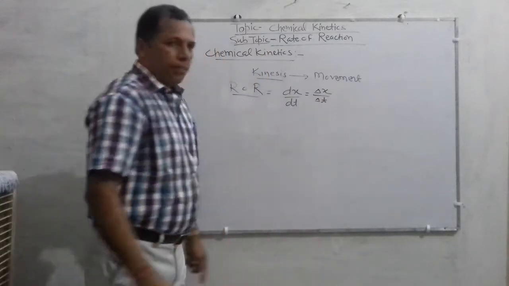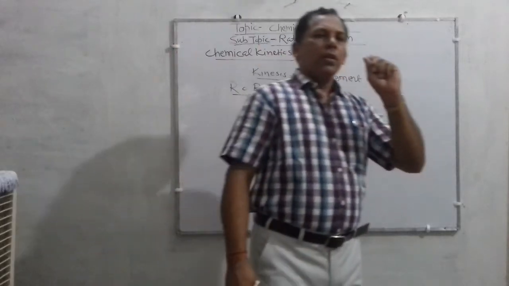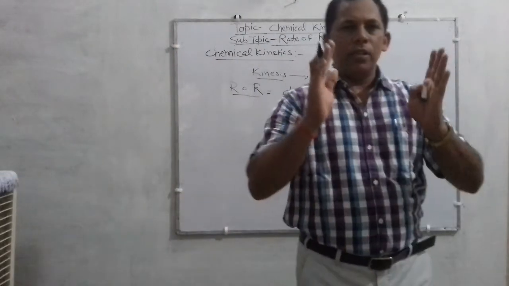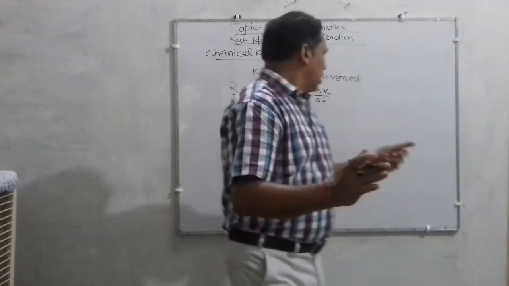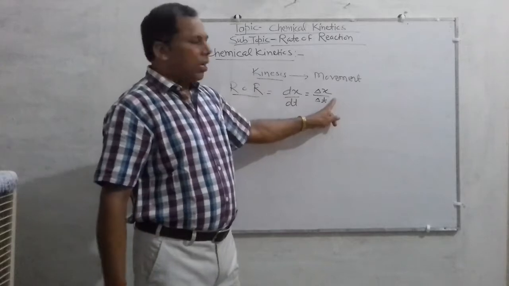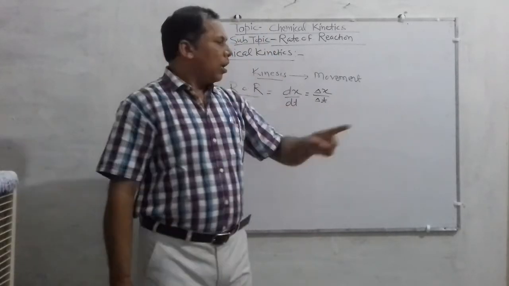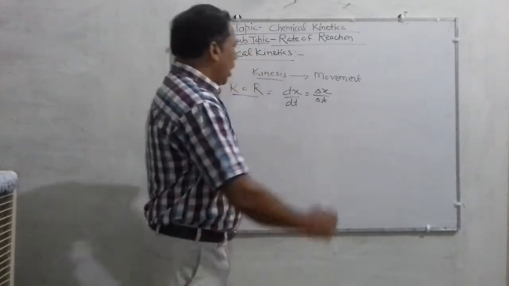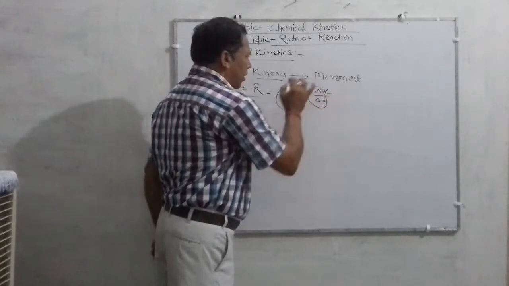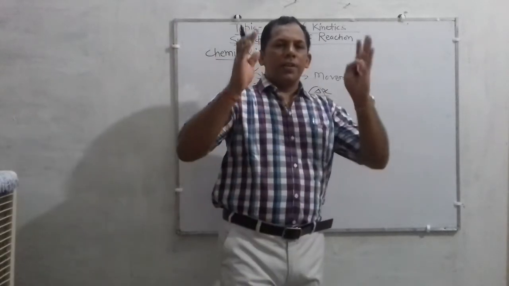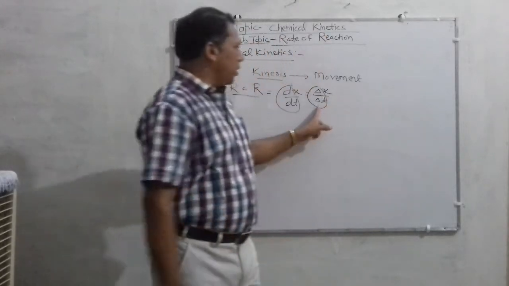Here x refers to the concentration of either the reactant or the product, where delta x refers to the change in concentration of either reactant or product. And d/dt or delta/delta t refers to the rate of change with time, that is, per unit time.